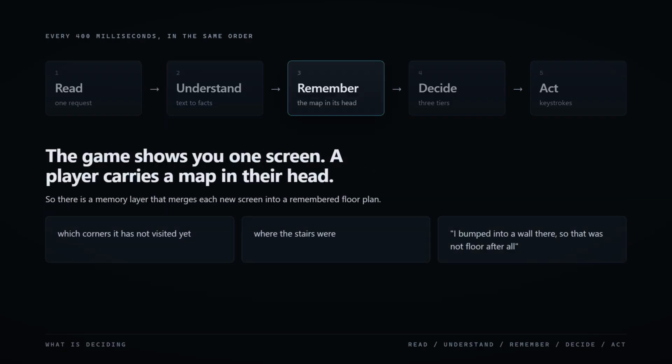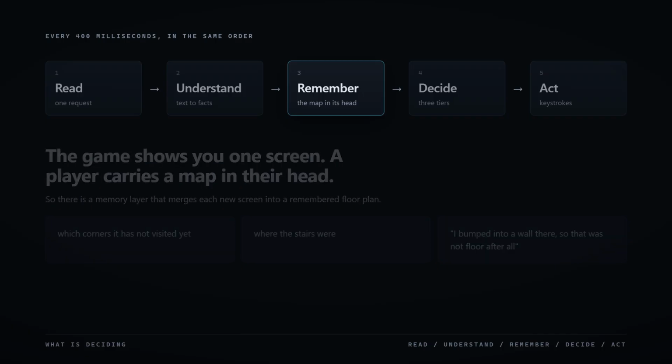Remember. The game shows you one screen. A player carries a map in their head. So there's a memory layer that merges each new screen into a remembered floor plan, tracks which corners haven't been visited, remembers where the stairs were, and notes things like, I bumped into a wall there, so that wasn't a floor tile after all.